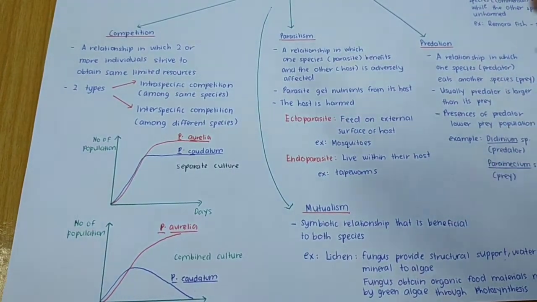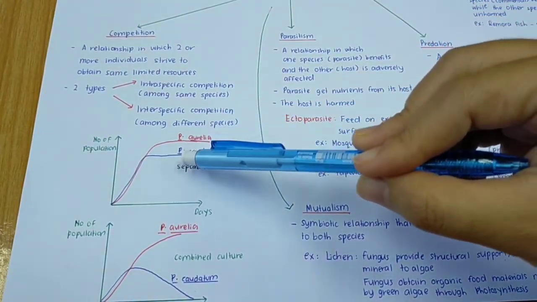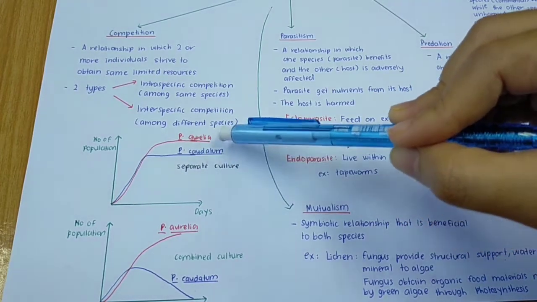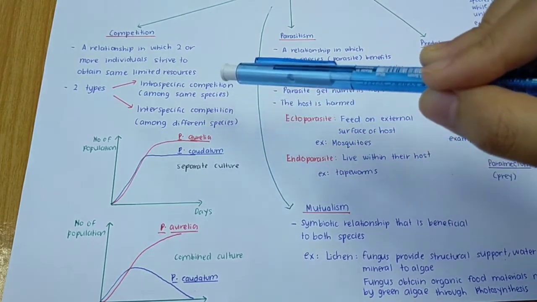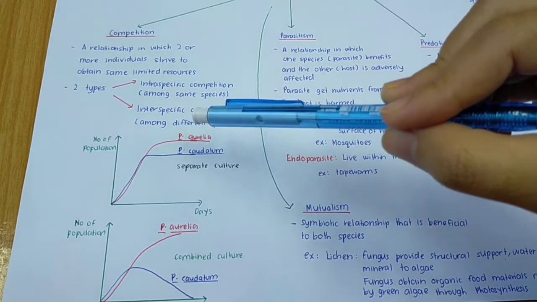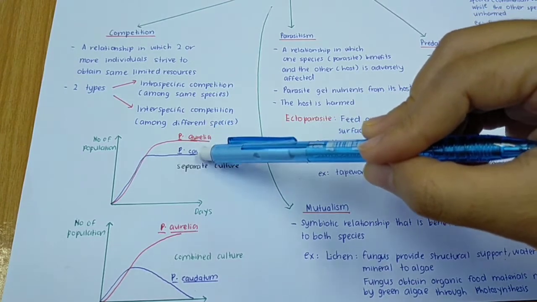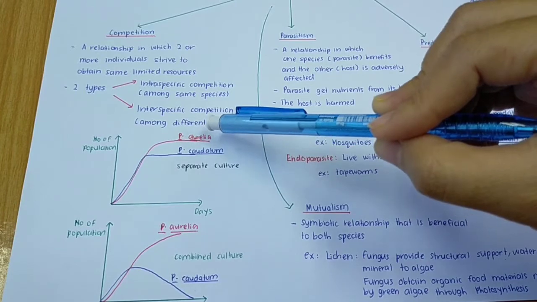If you look at this one, Paramecium aurelia and also Paramecium caudatum, we consider this as interspecific competition. Why is this interspecific? Even though these two species have the genus Paramecium, their species are different.